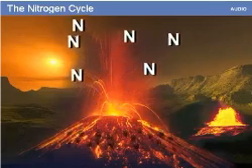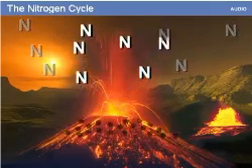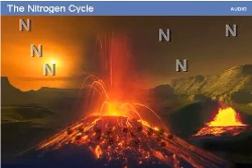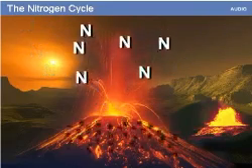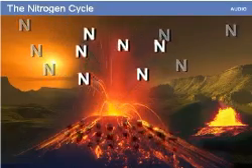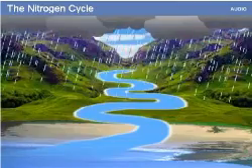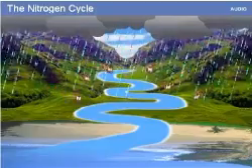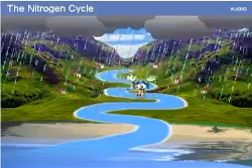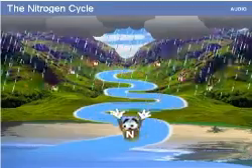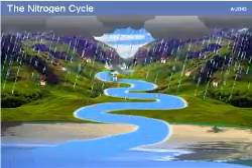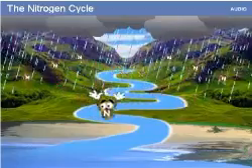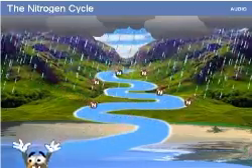Some of the nitrogen in soil gets buried deep in the earth. From there, it can be reintroduced to the atmosphere during volcanic outgassing. Nitrogen from the soil can be picked up by rainwater. This water then runs into creeks and streams which lead to rivers, which lead eventually to the ocean. Some nitrogen in the ocean is good. It is used by ocean plants. Too much can cause problems.